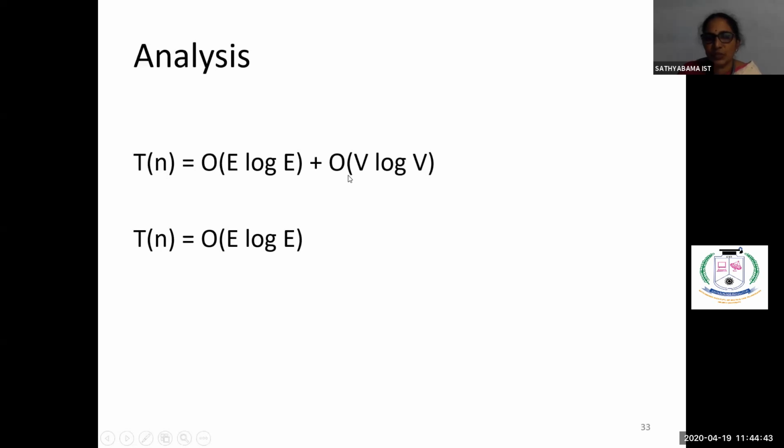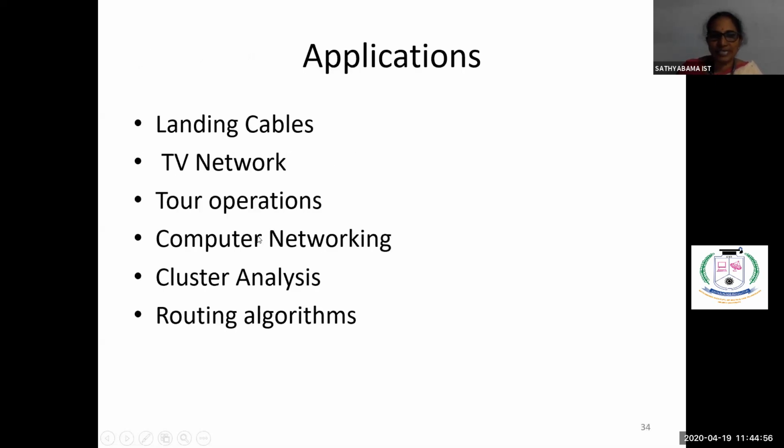For all the vertices you have to see whether they are forming a set and we have to combine. So for this we take V log V. From these two, E log E is the greatest. So the time complexity is E log E. The various applications are laying cables, tour operations, cluster analysis, and routing algorithms.